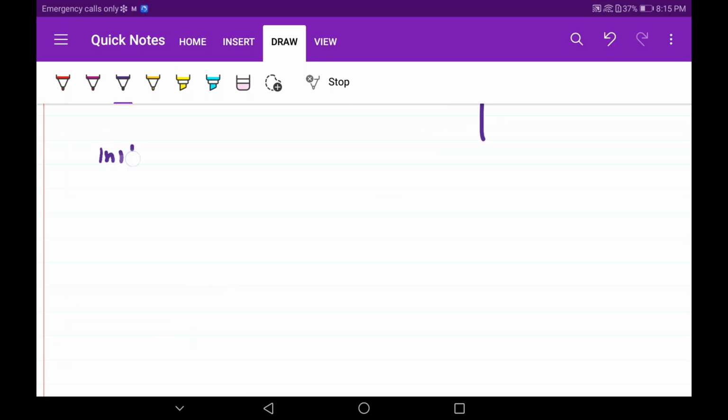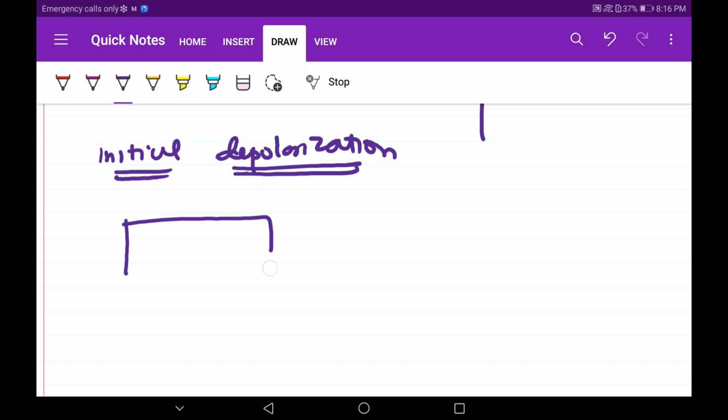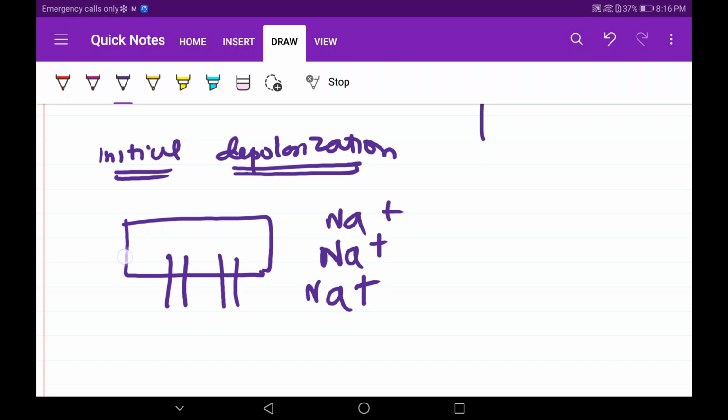Okay, let's begin with the stages. We all know the stages. Initially, what will happen? Depolarization. What will happen in depolarization, guys? This is our cardiac cell. Sodium present outside in huge amounts. This is our sodium channels. Initially, what will happen when the stimulus comes from the SA node?